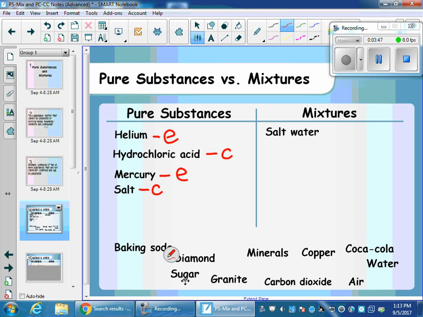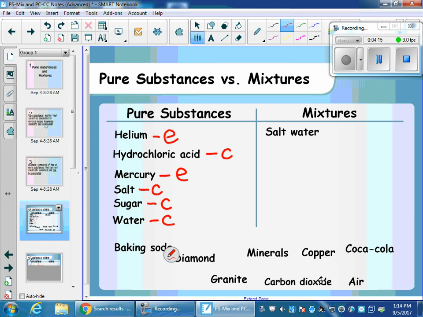The next one is sugar. Sugar is a pure substance. Sugar is C6H12O6. That is a compound. It's not on the periodic table, but its parts are bonded together, so it is a compound. The next one is water. Water is H2O. That is also a compound. I can't separate my hydrogen from my oxygen, so it is a pure substance.